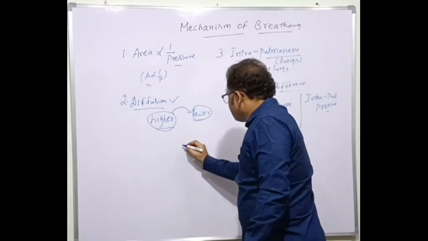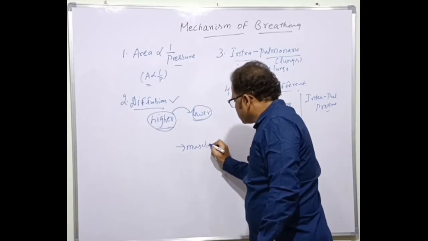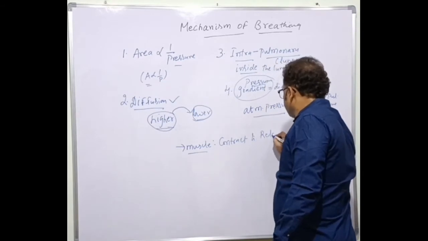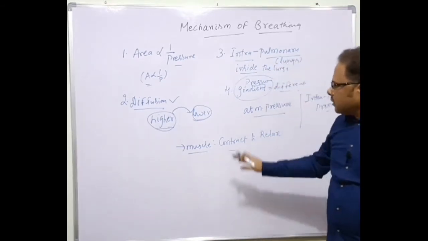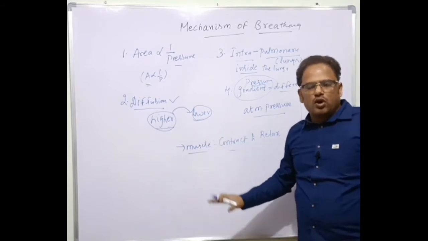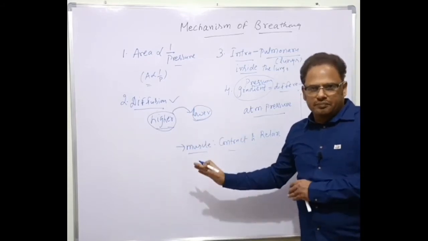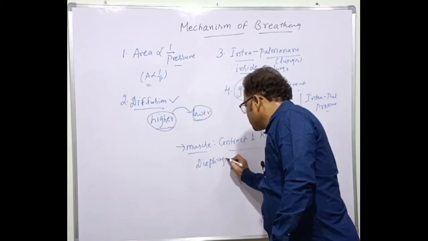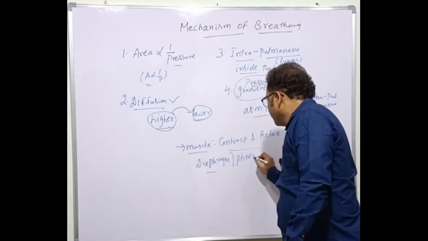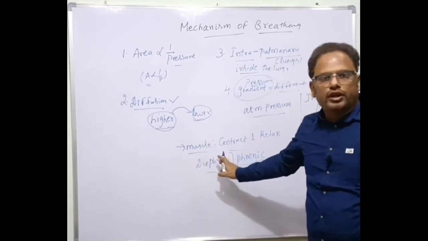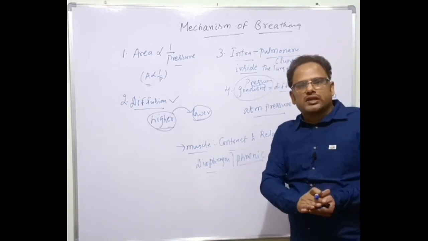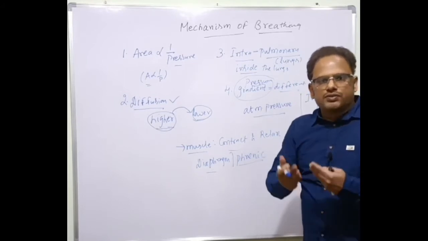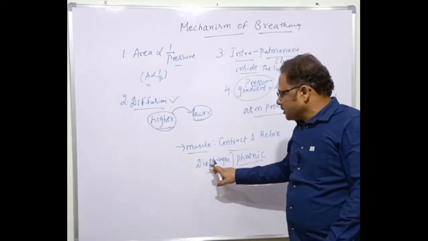Now, what is the most important property of muscles? Any muscle can contract and relax. That's the basic property of any muscle. Smooth muscles are present here because these are visceral organs. And about the diaphragm, I told you in the previous class, the term phrenic is related only to the diaphragm. Diaphragmatic muscles are called phrenic muscles. The diaphragm nerve is called the phrenic nerve, and there are phrenic arteries and phrenic veins. So phrenic muscles are present in the diaphragm.